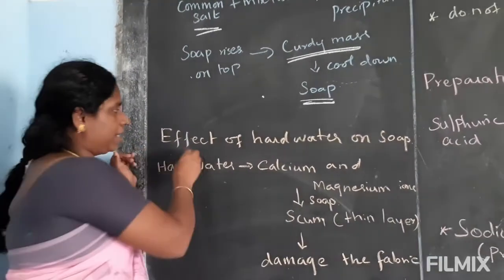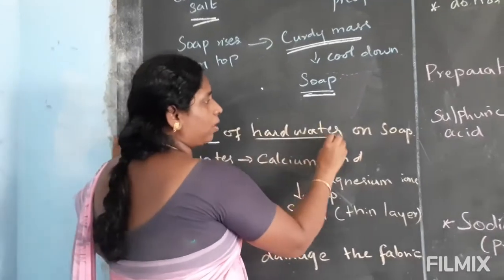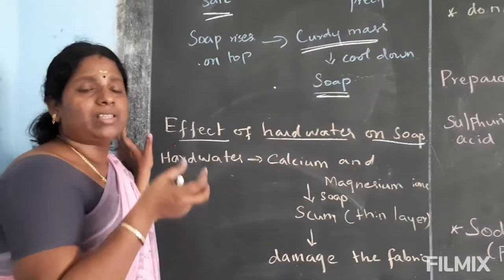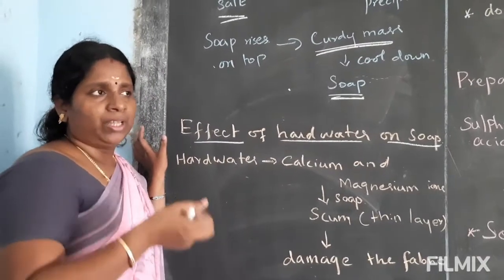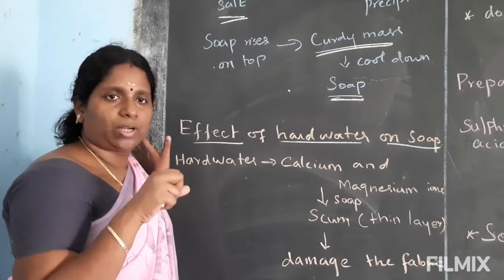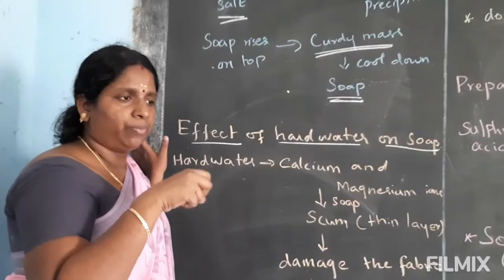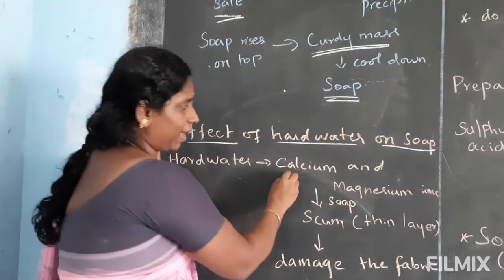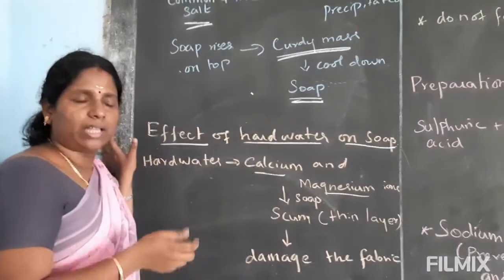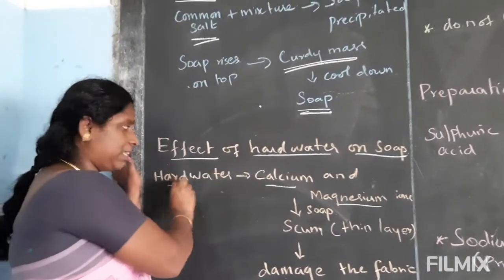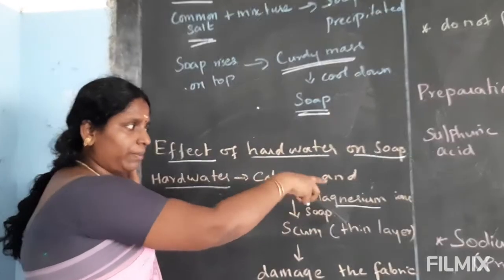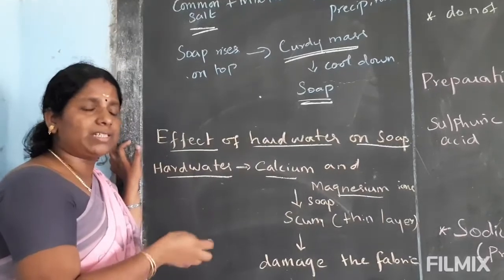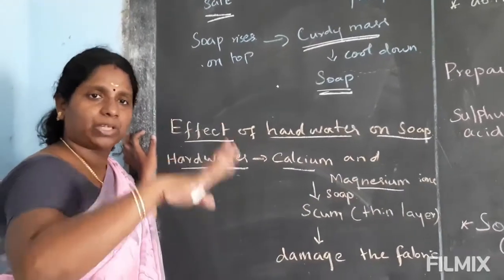Then the next topic, the effect of hard water on soap. If you are using soap, what is the effect of hard water? See, when you put soap on a cloth in hard water, the calcium and magnesium ions present in the hard water are deposited on the cloth.